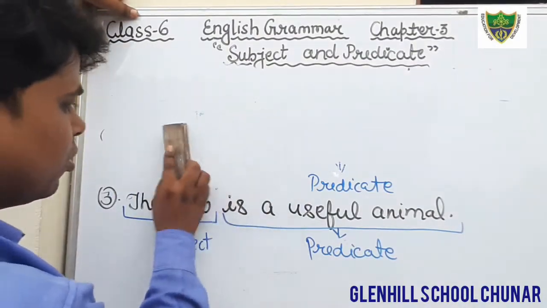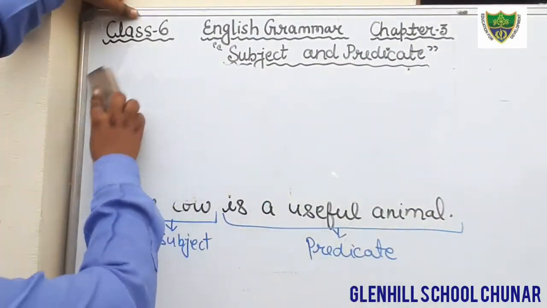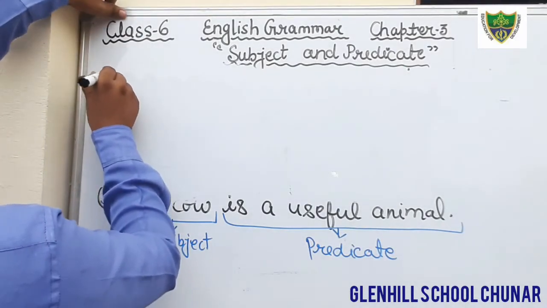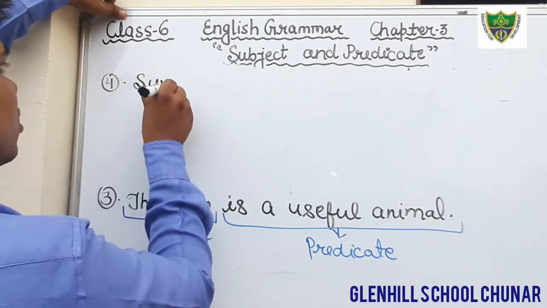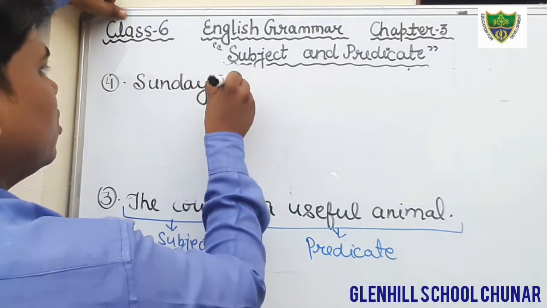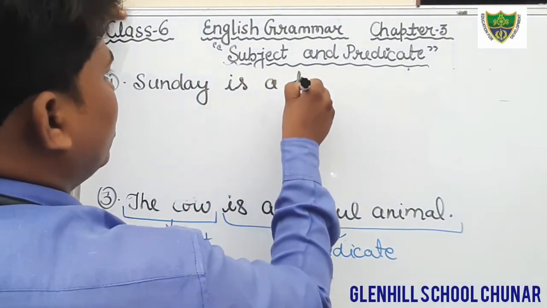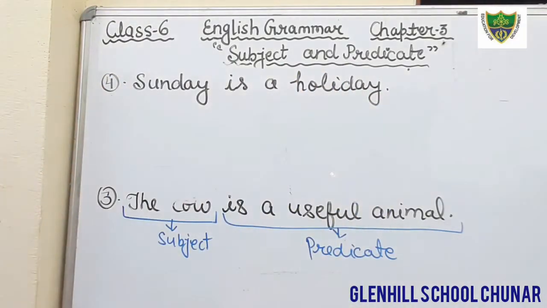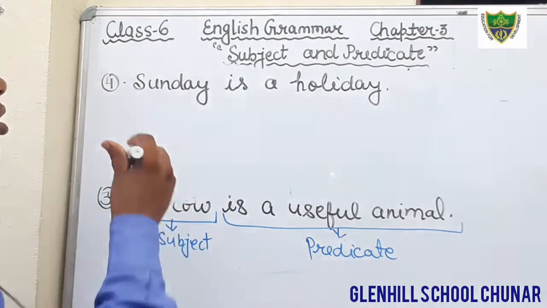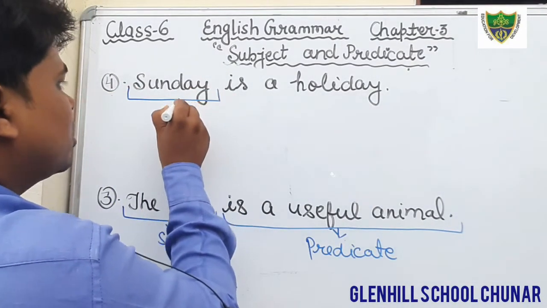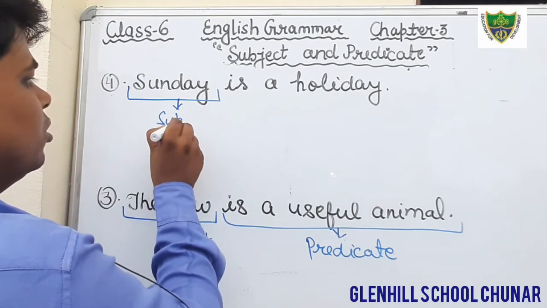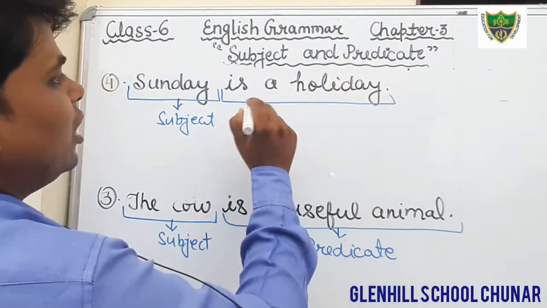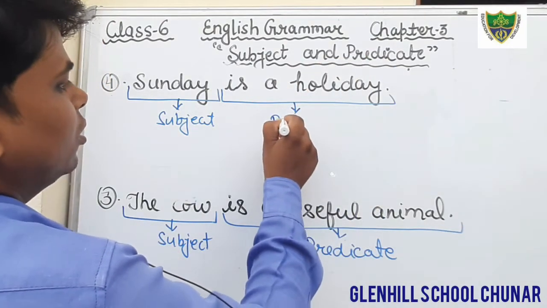And now come to the next question. Just see your question number 4. Sunday is a holiday. Okay, students, just see here. Sunday is a holiday. What is the subject in this sentence? The subject is Sunday. And what are we talking about? Sunday, that is a holiday. That is the predicate.